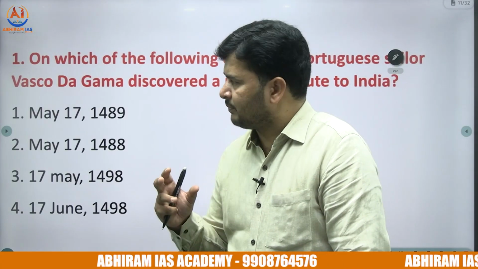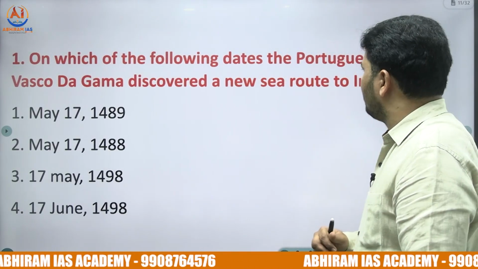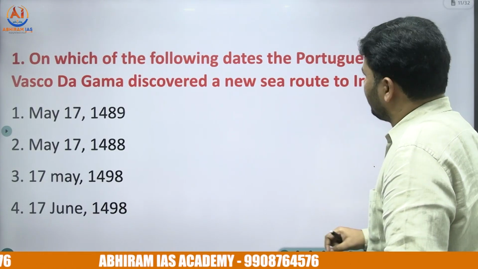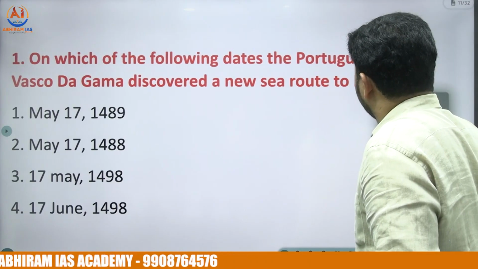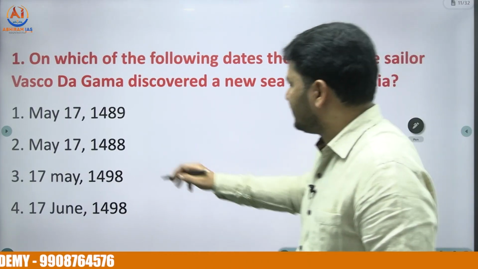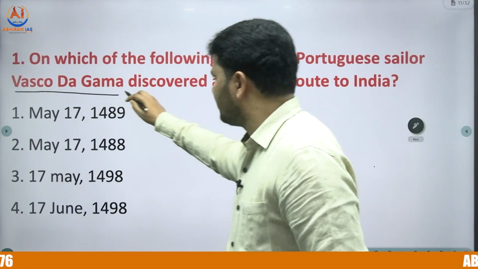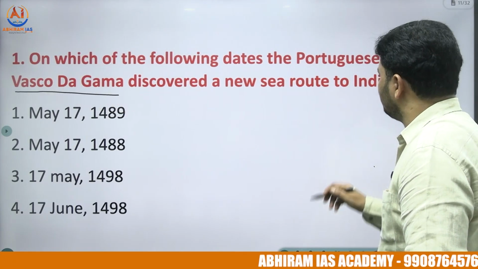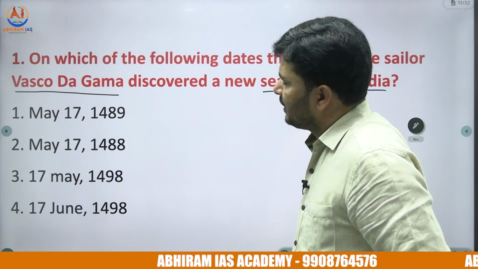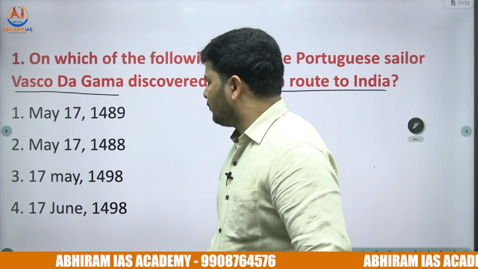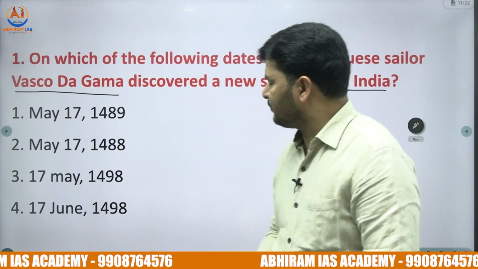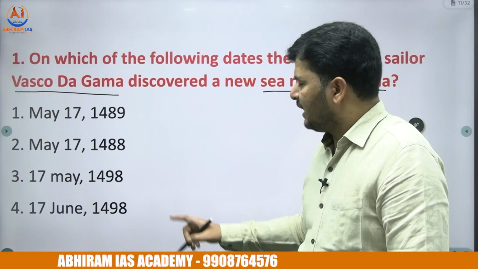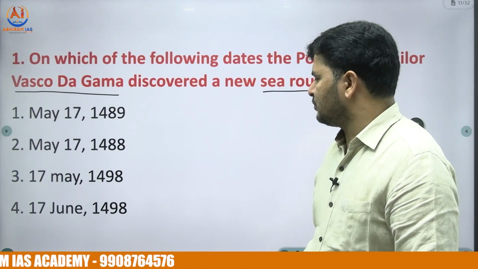As far as the first question is concerned, one of the patent questions of competitive exams: on which of the following dates did the Portuguese sailor Vasco da Gama discover a new sea route to India? Option 1, May 17, 1489. Second option, May 17, 1488. Third option, 17th May 1498. And the fourth one, 17th June 1498.